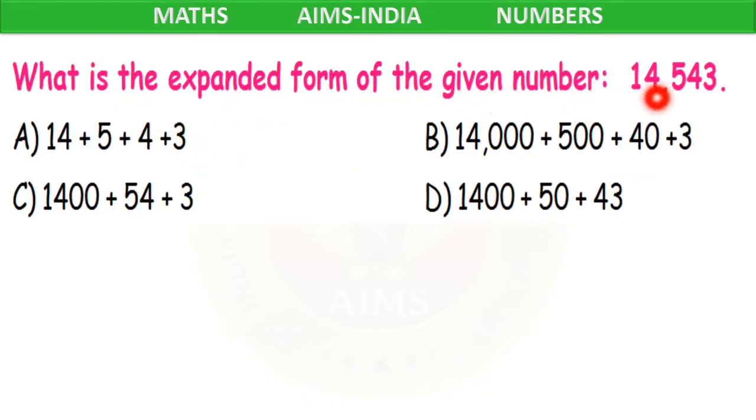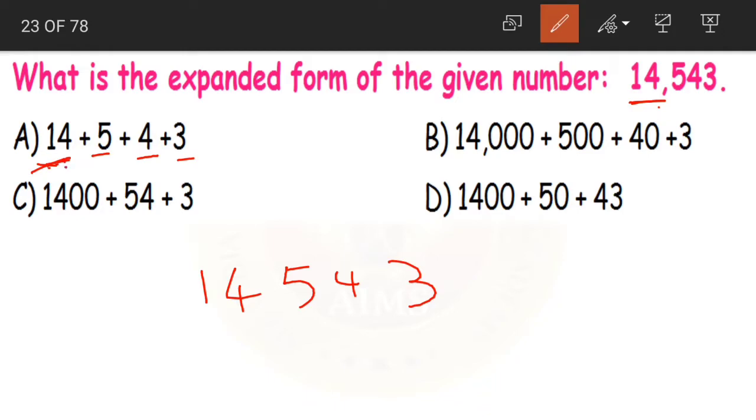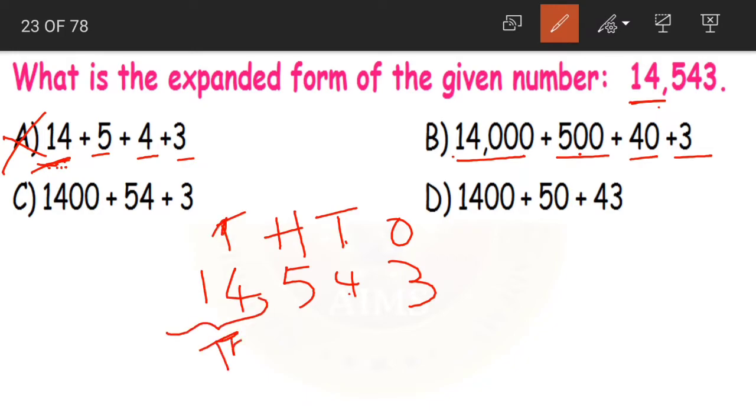Next, what is the expanded form of the given number? 14,543. Yes, children. If you look at option A, 14 plus 5 plus 4 plus 3. Now 14 here is read as 14,000. Yes, here it is only 14. So option A is wrong. Coming to option B, 14,000 plus 500 plus 40 plus 3. Yes, 3 is in ones place, 4 is in tens place, 5 is in hundreds place and 14 is in the thousands period. So after 14 we are having 3 zeros, right?